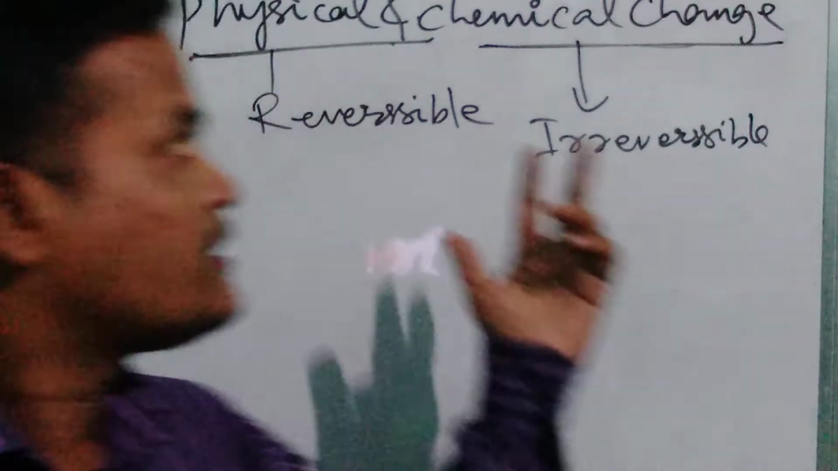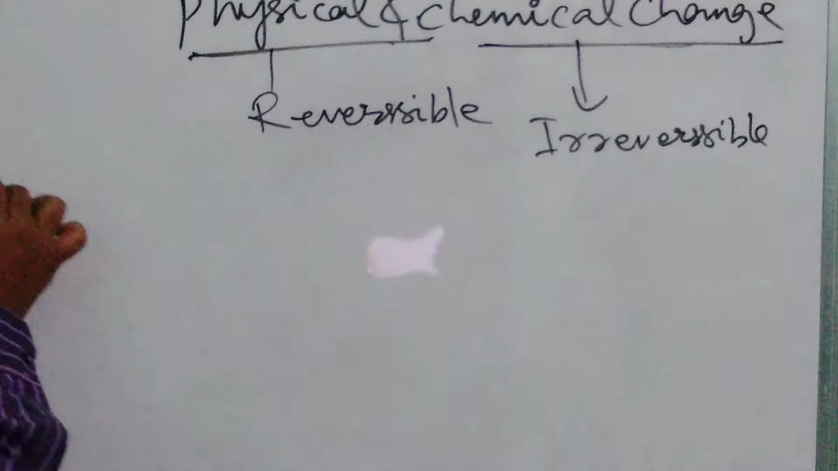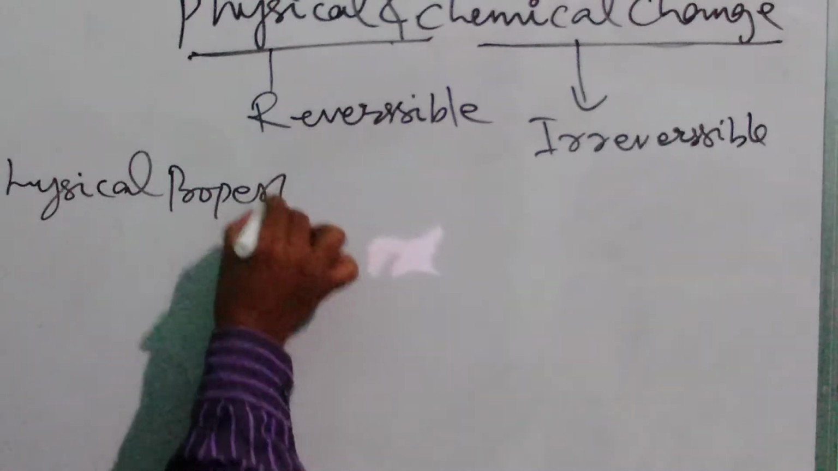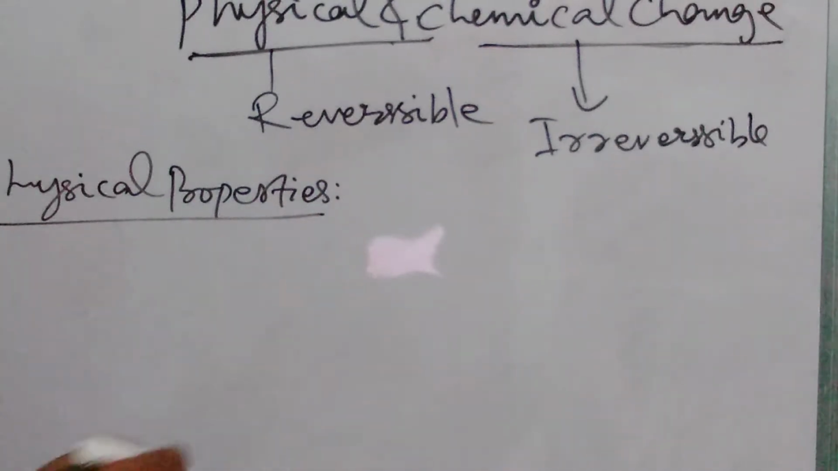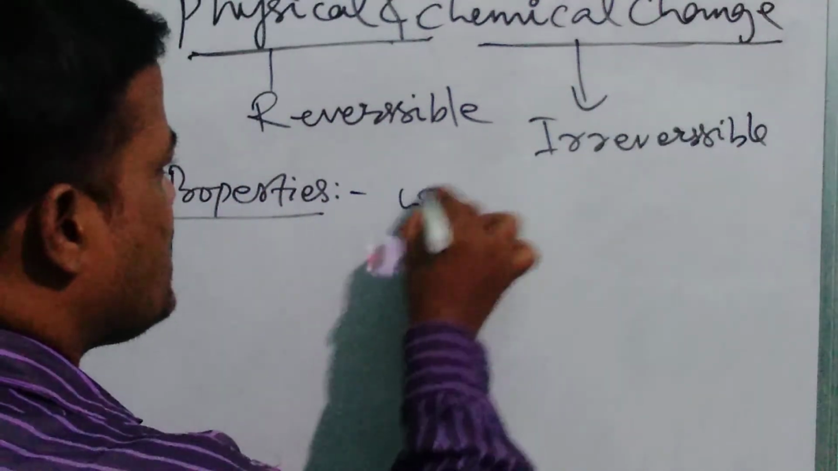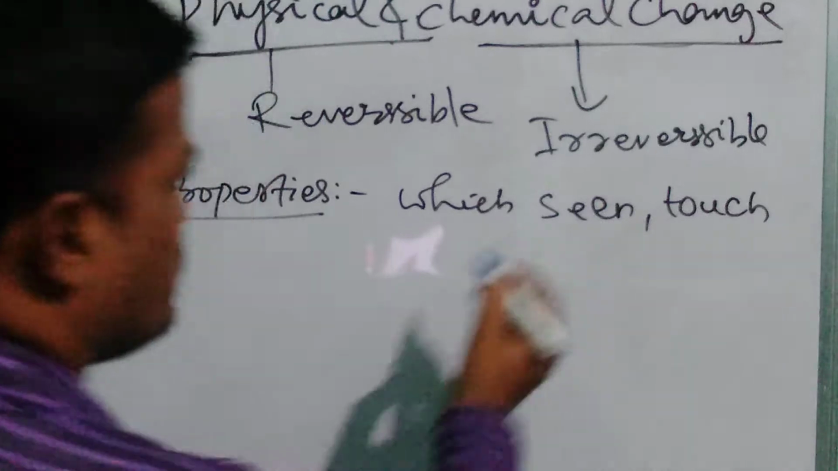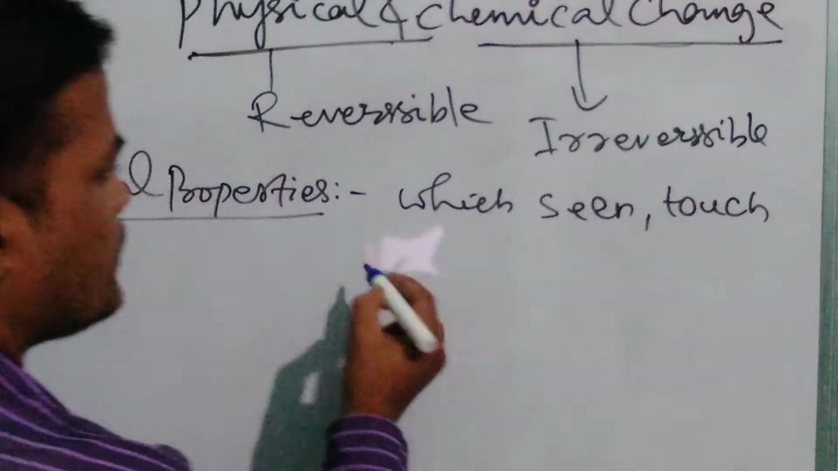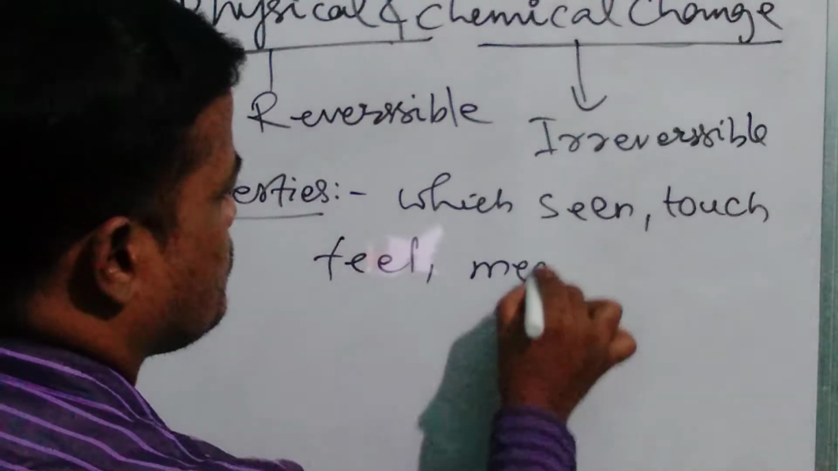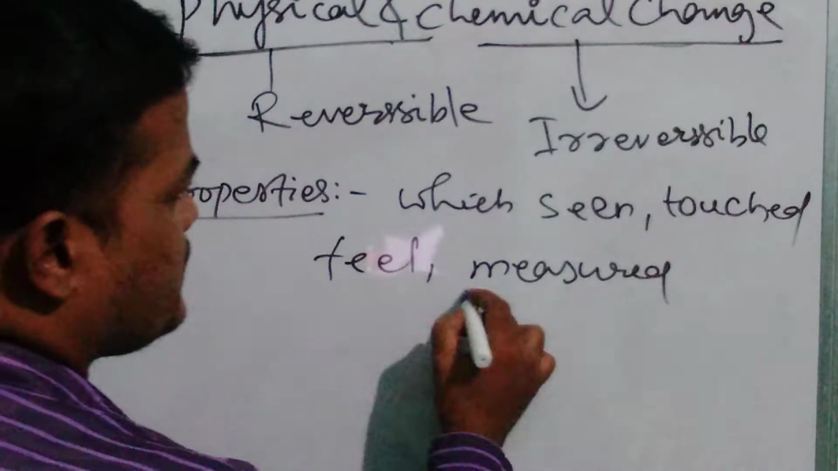Friends, before going to discuss this physical and chemical change, we need to know what the physical properties and chemical properties are. Number one, physical properties. What are the physical properties? The properties which can be seen, which can be touched, which we feel, which can be measured. You can write touched, feel. So these are called physical properties.